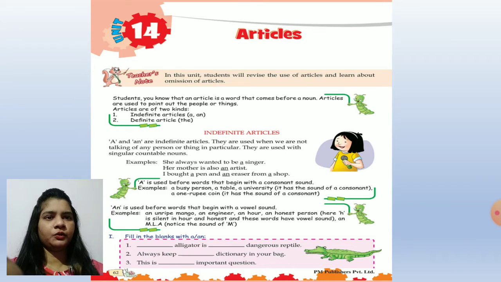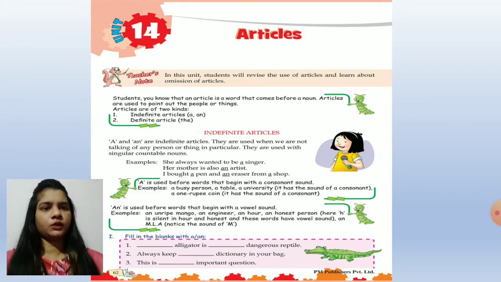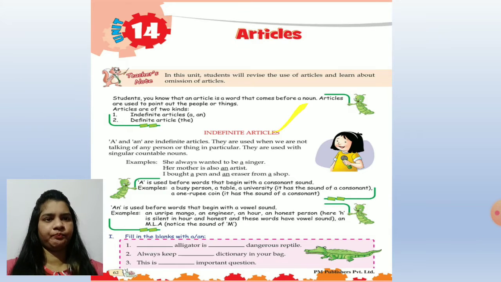Students, you know that an article is a word that comes before a noun, that modifies a noun. So articles are used to point out the people or things. There are two types of articles, children. Indefinite articles, that is a or an, and second, definite article, that is the. First we will read what indefinite articles are.